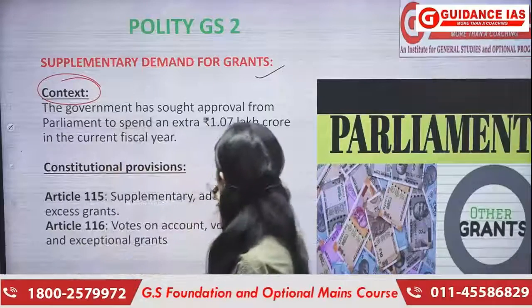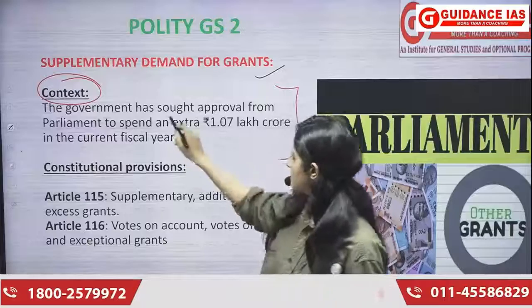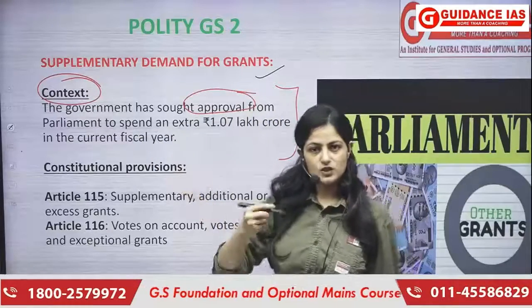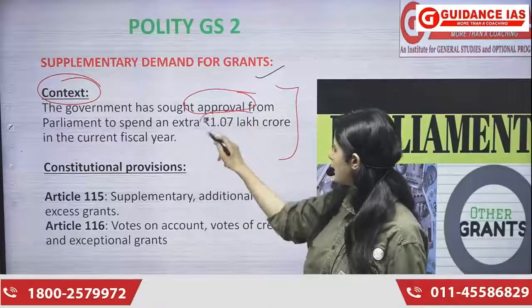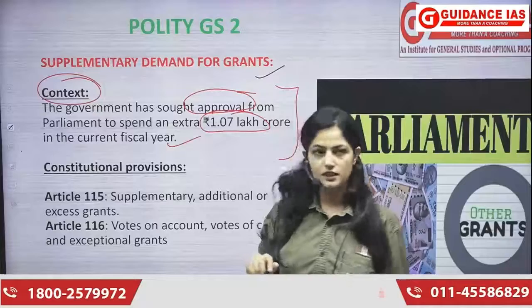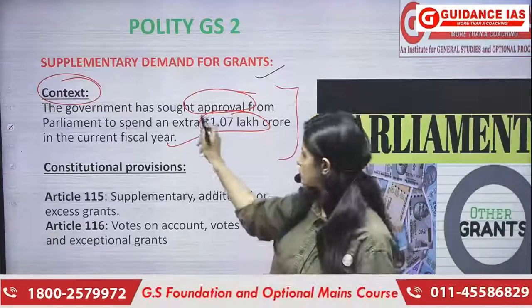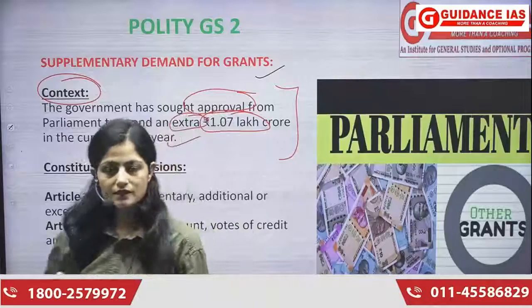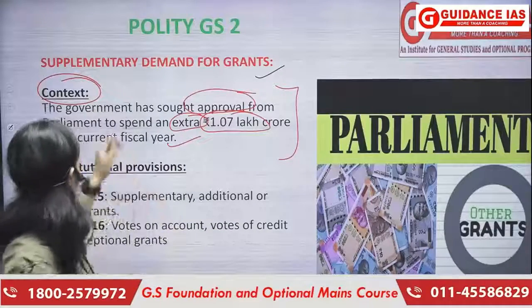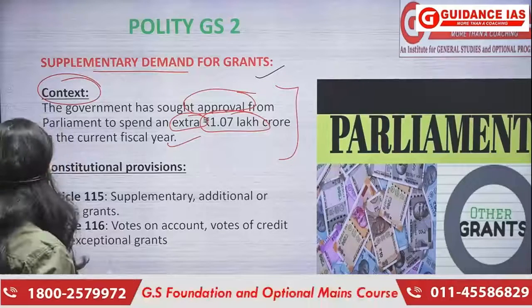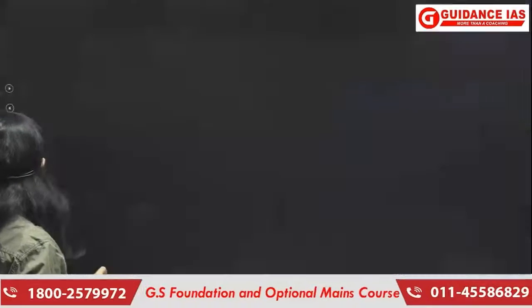So the context was that recently our government has sought approval from the parliament to spend some extra money, which is some 1.07 lakh crore in the current fiscal year, or the current financial year. So this will be the extra money. Here we need to understand what this extra money is and what these supplementary demands for grants mean.